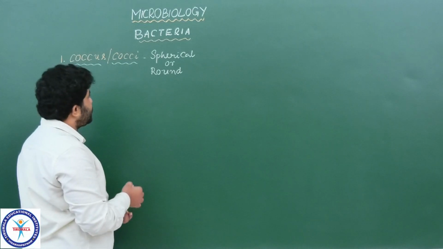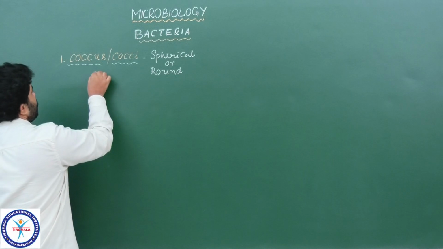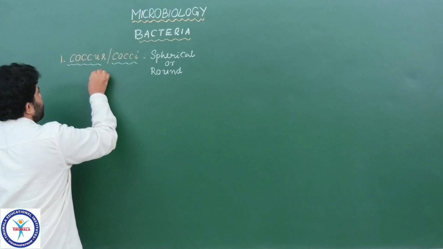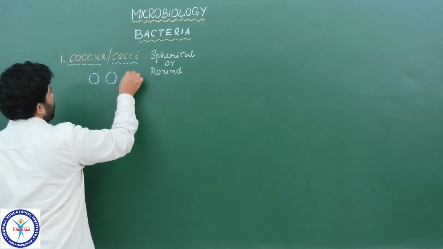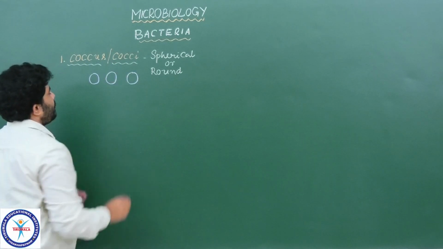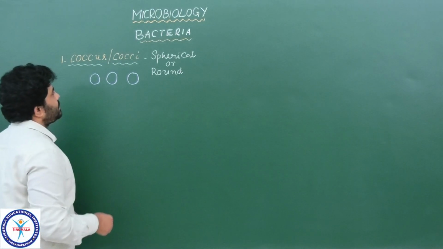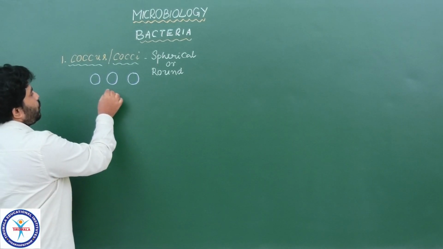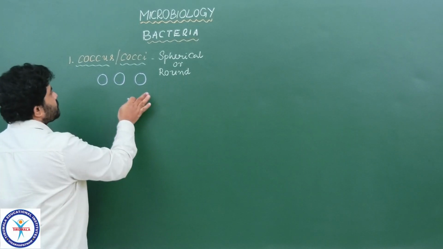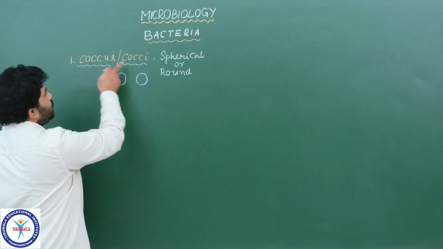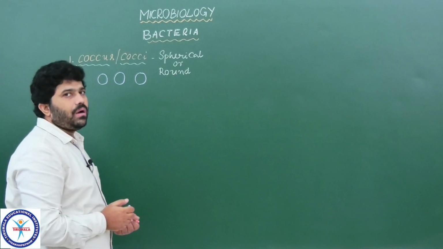Now you got the point, students? The structure of the bacteria Coccus is like this. When they are in separate, individual forms, the cells possess a round shape. This type of shape seen in bacteria is called cocci; that bacterium is called Coccus.